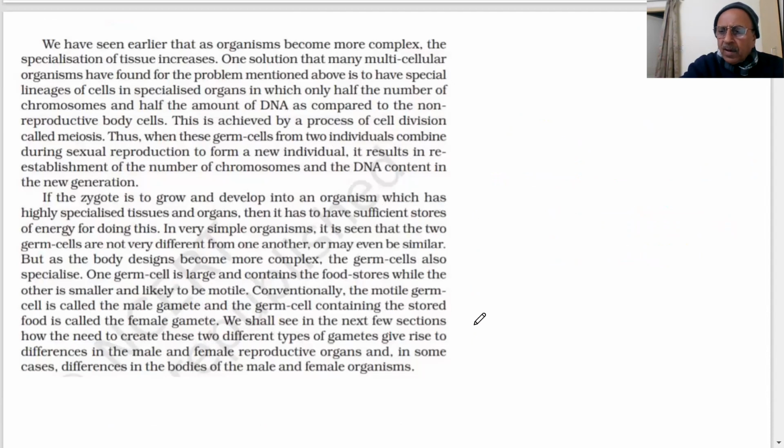What we are trying to say furthermore, we have seen earlier that organisms become more complex, the specialization of tissue increases. Different tissues are performing highly specialized functions.